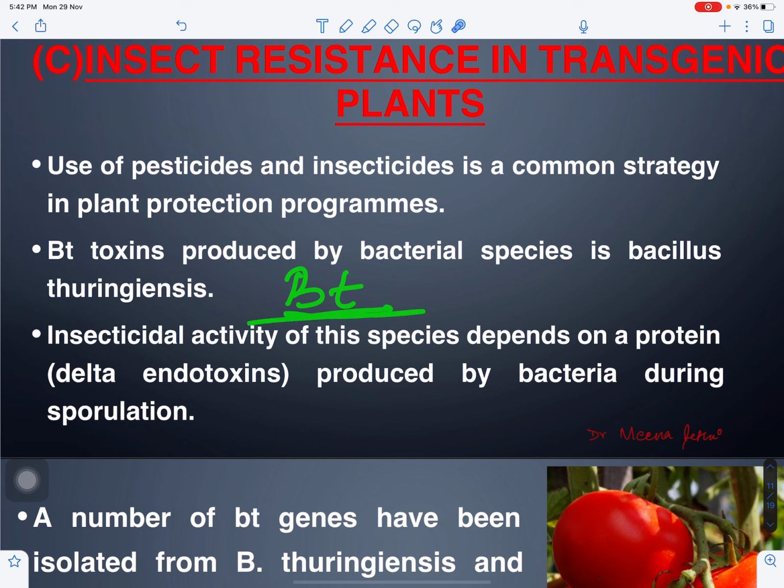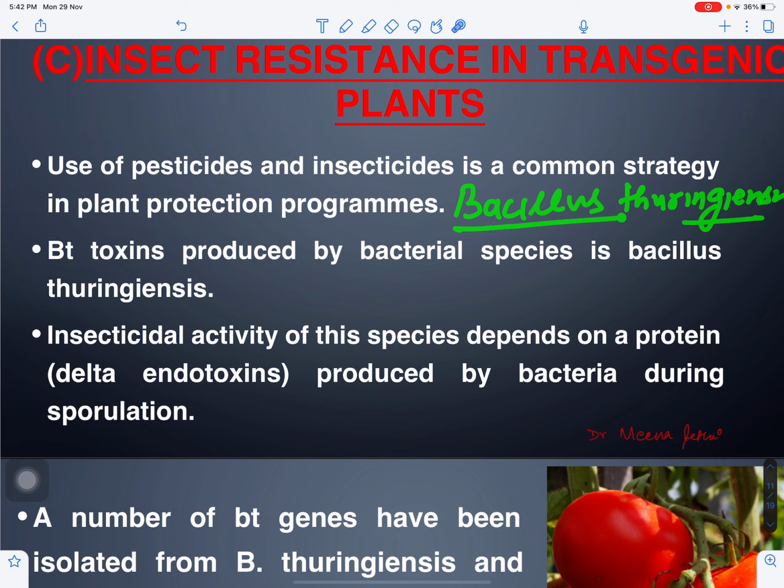In BT cotton, we have taken the genes from Bacillus thuringiensis. This is a bacterium, right? So this gene has been introduced into the cotton, and the cotton plant will become naturally resistant to American bollworm. So a crop which has this gene is called BT cotton. So they will resist the bollworm infections, or they will resist the losses which occur due to American bollworm.